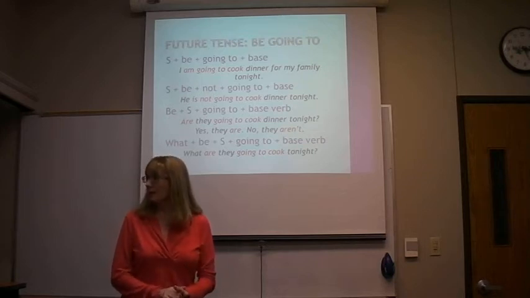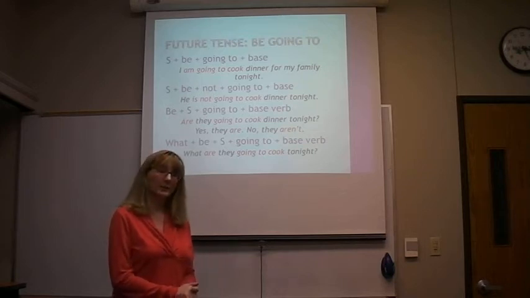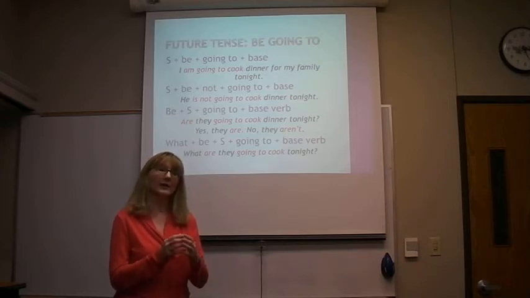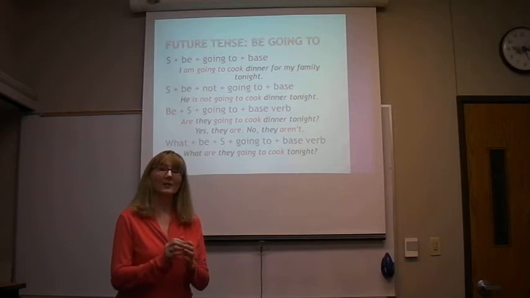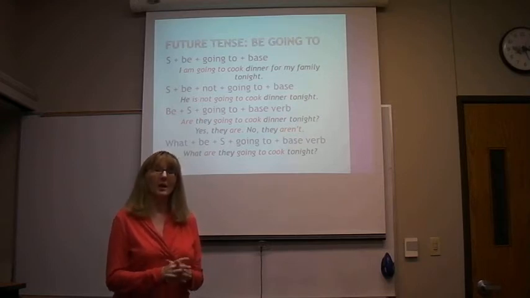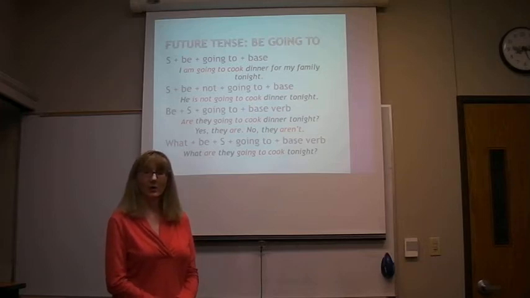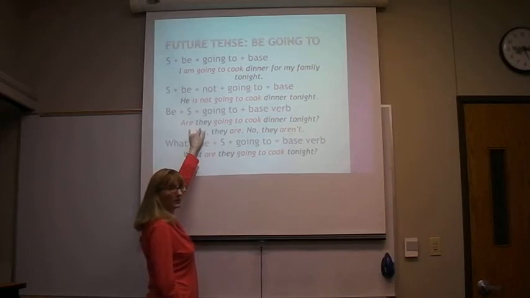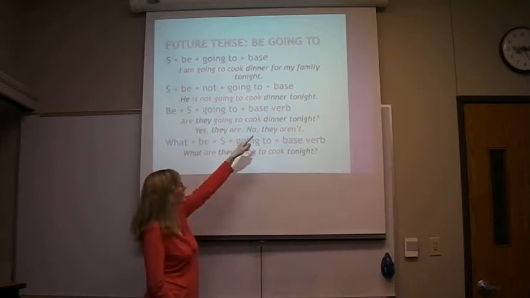Now, if you want to make a be question, once again, remember you take the first verb, you put it at the beginning. This makes the yes/no question. For example, are they, remember are goes with they, going to cook dinner tonight?